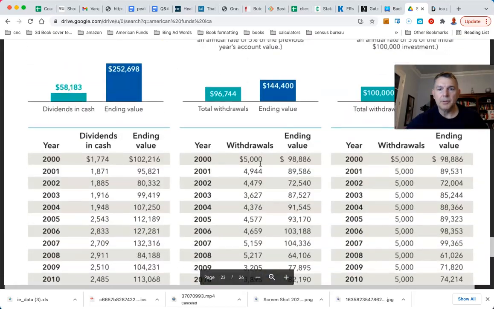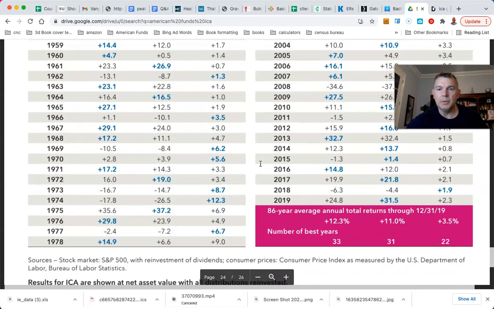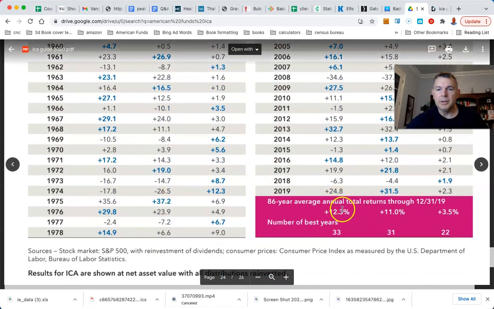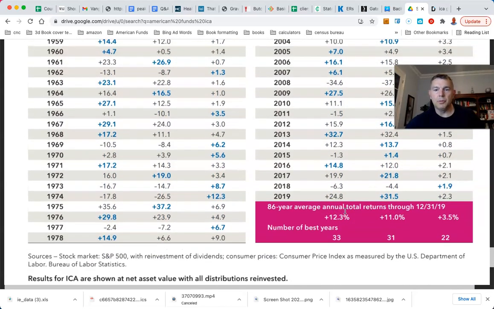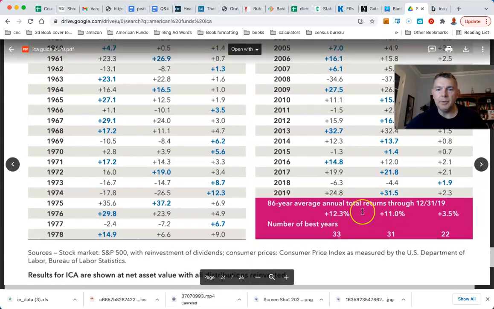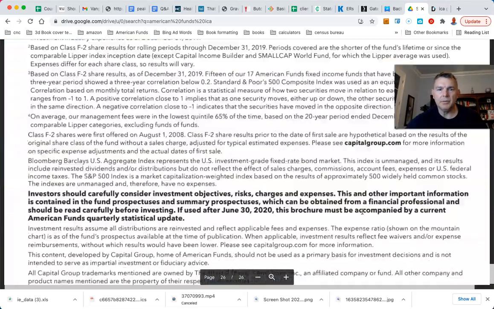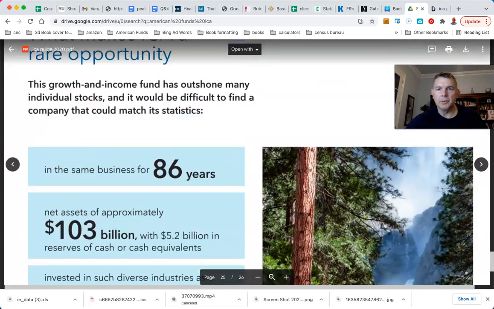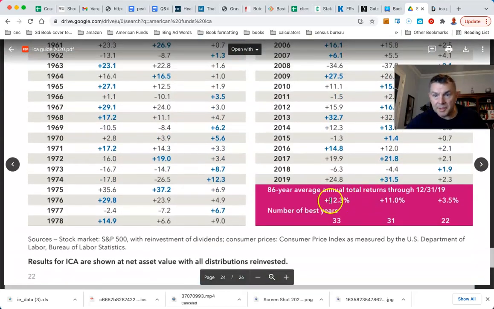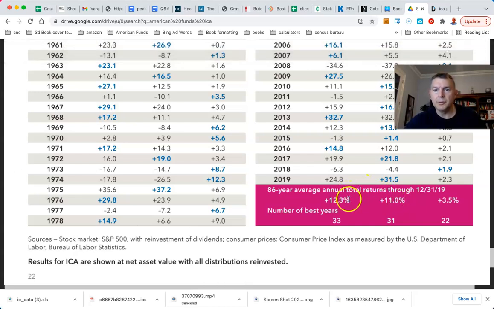And so now 12.2 to 10.9. So just going back here, you'll see the S&P 500 has picked up 20 basis points. All right, hold on just a second. Let's just go into it. We're going to see, hold on right here. 12.3 to 11. That's not what I was looking at, was it? I guess it was. All right, so here in 2018, ICA was at 12.3. The S&P 500 was at 11. This is 2020.